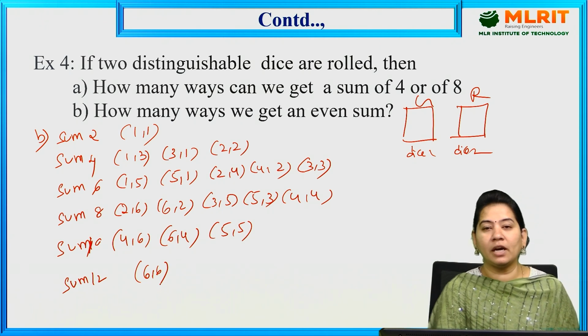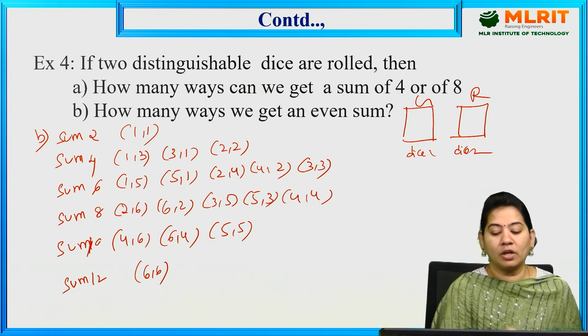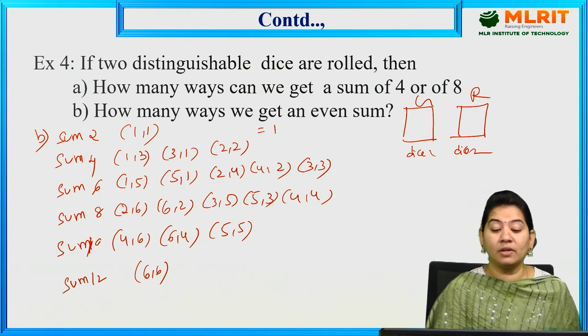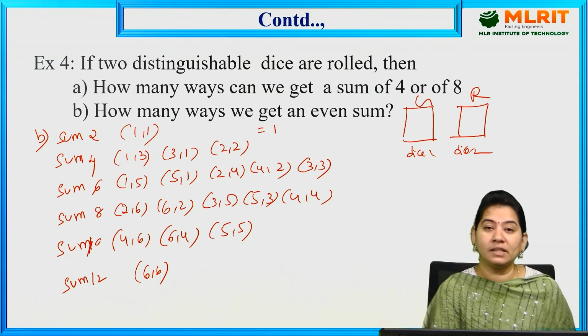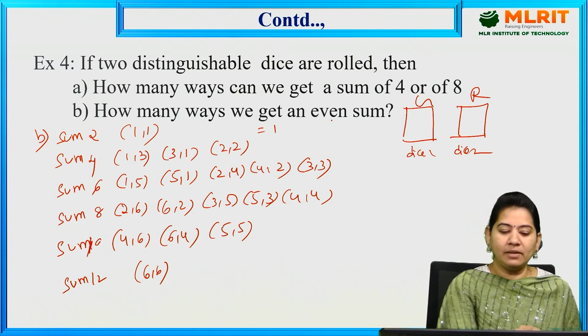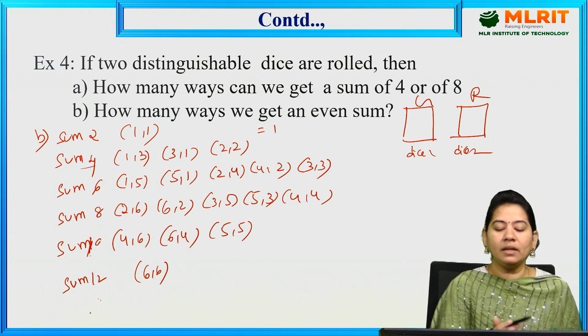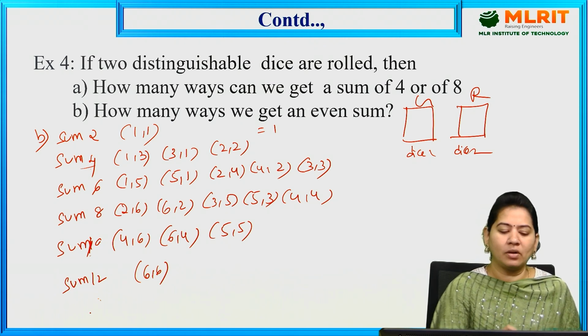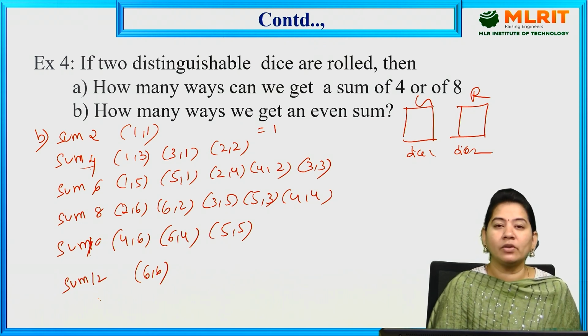Other than that we can't go further here. So altogether here, how many ways? Because two distinguishable dice are rolled at a time and we should have an even sum. So either sum 2 can come, or sum 4, 6, 8, 10 or 12. So any combination you can get, meaning all the chances we have. That's why we are going to add them here.